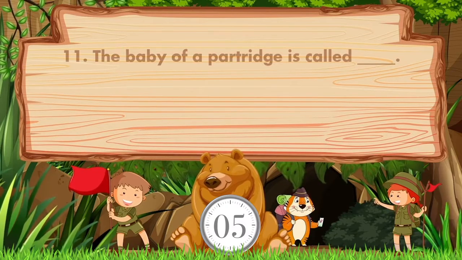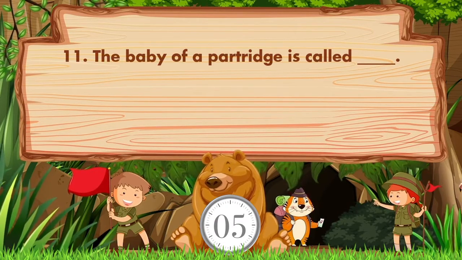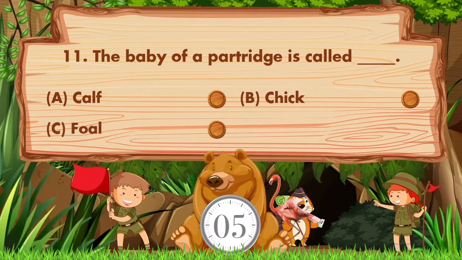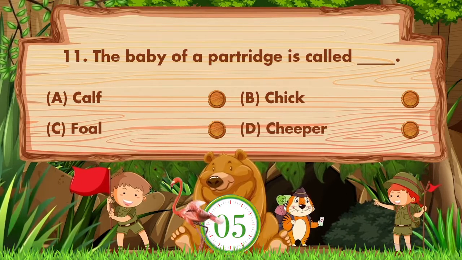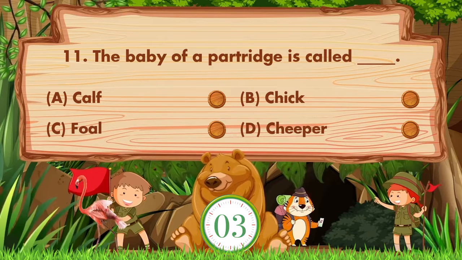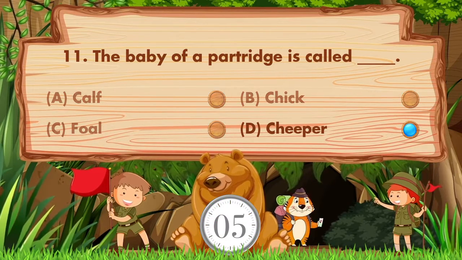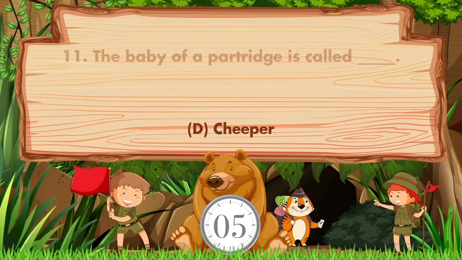The baby of a partridge is called blank. Option is A. Calf, B. Chick, C. Foal, D. Cheaper. Answer is option D. Cheaper.